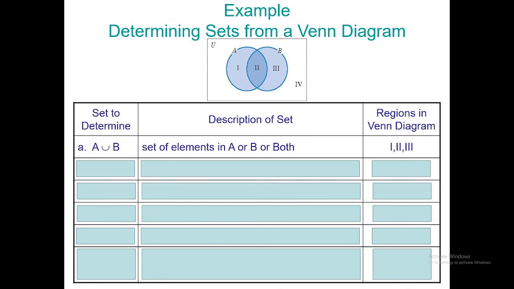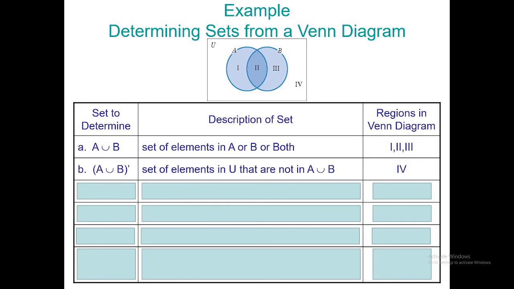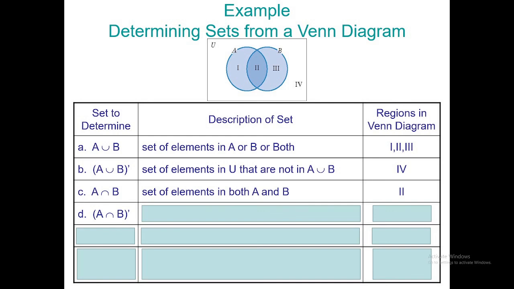Correct. Okay, what about intersection nya gi-complement? I mean, union, sorry, gi-complement. Asa man na siya nga region? Region 4. I agree with that. What about this one? Gi-intersection si A ug si B. Unsa may common si A ug B? Region 2. That's right. And what is the complement of the intersection of A and B? Region 4.